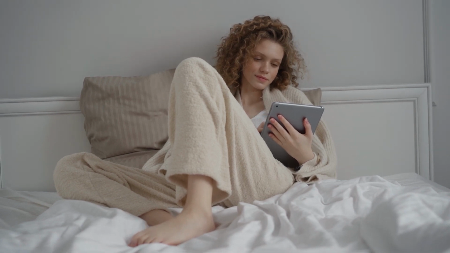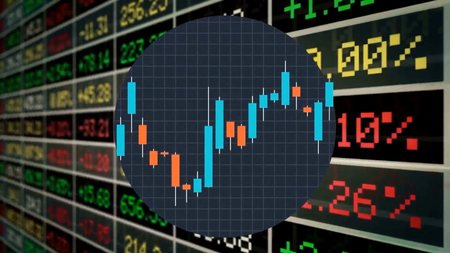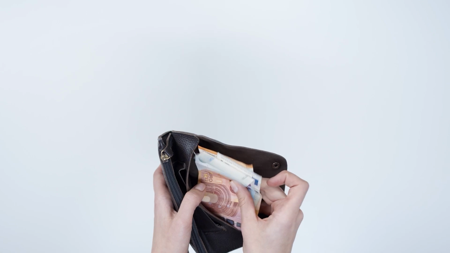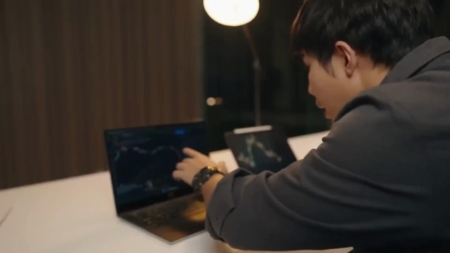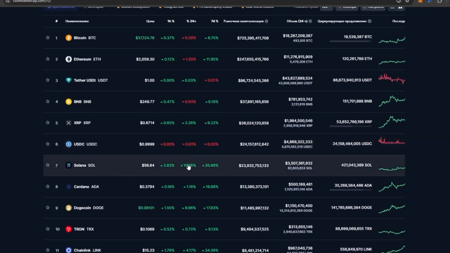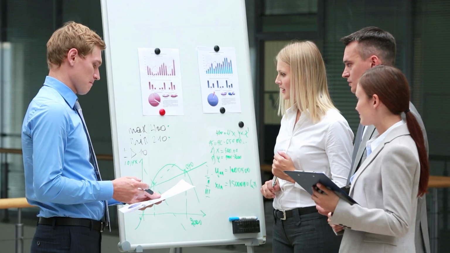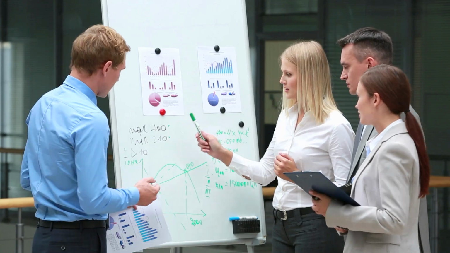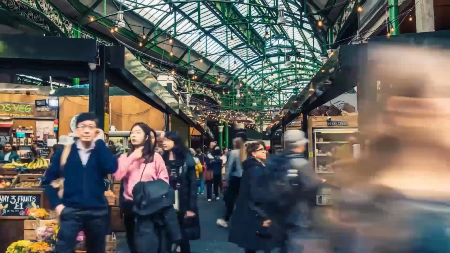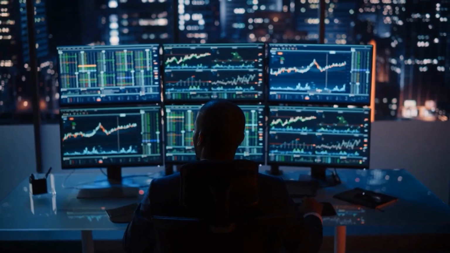What is P2P arbitrage? P2P arbitrage is a method of making a profit on cryptocurrency markets based on the fast and efficient use of the difference in exchange rates between different exchanges. Let's consider this with an example of trading fruit. Imagine you have apples, and you notice that they sell for less at one market and for more at another. You could buy apples at the cheaper market and sell them at the more expensive one. The price difference between these markets is your profit. This way, you have used arbitrage to earn from the price difference.